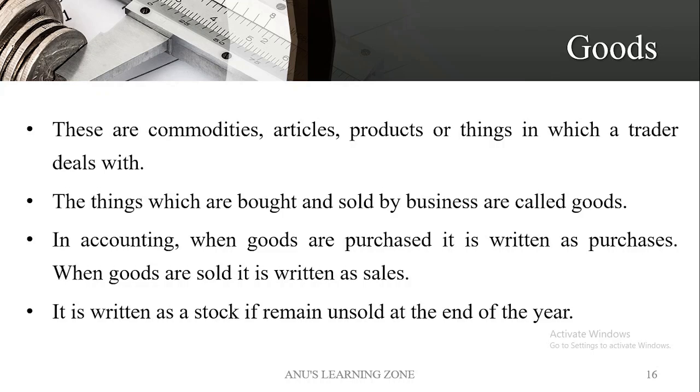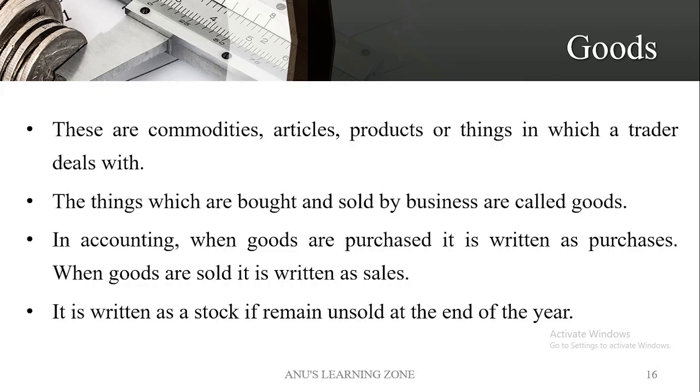For example, if I'm running a stationery shop and I'm selling goods worth rupees 10,000 to another person, an exchange takes place between the buyer and the seller in value of some money, right? That kind of thing can be considered as goods. So all the things which are bought and sold by the business are called goods.